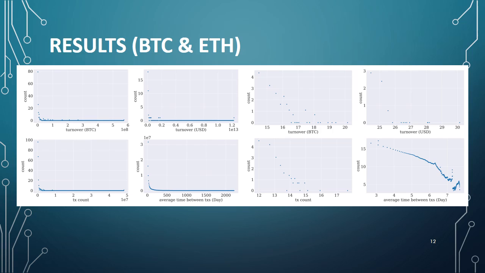Okay, now with everything said, let's take a look at the results of our work. In this slide, we can see the plot of the distribution of turnover in US dollars, transaction count, and average time between transactions for Bitcoin in both linear scale at the left and logarithmic scale at the right. As we can see, due to the linearity of the plots in a logarithmic scale, we suggest that the distribution of both turnovers and also transaction count follow a power law distribution. There are a lot of addresses with few transactions and turnovers, and a few addresses participated in a lot of transactions and exchanged huge amounts of currency.